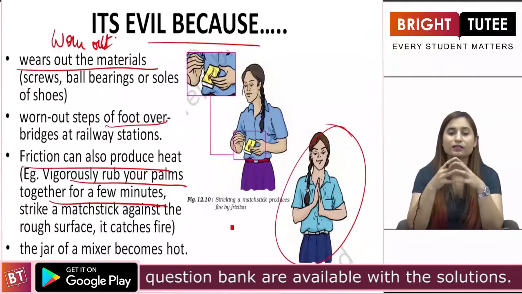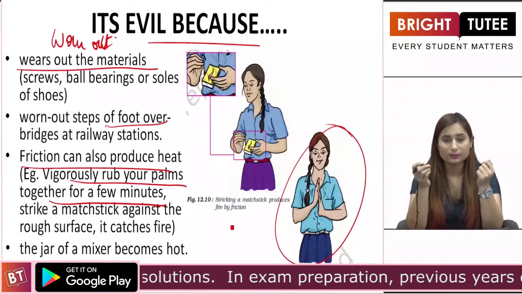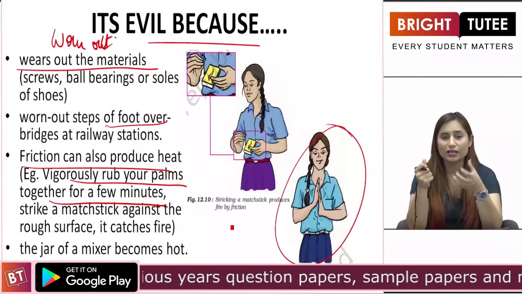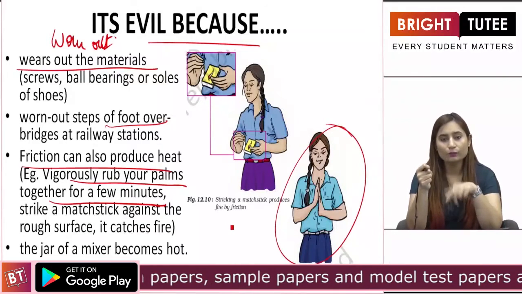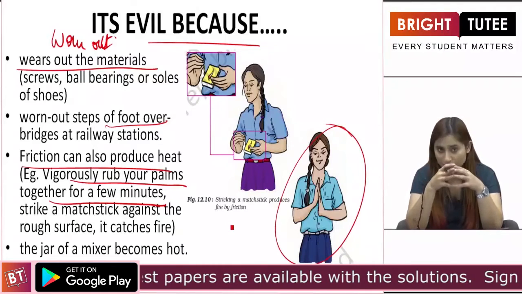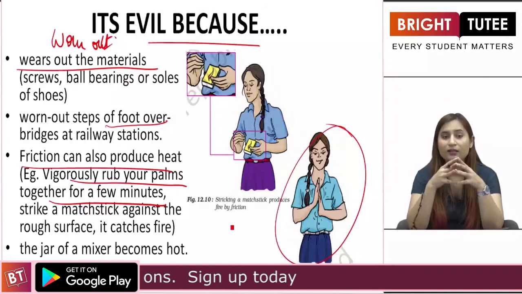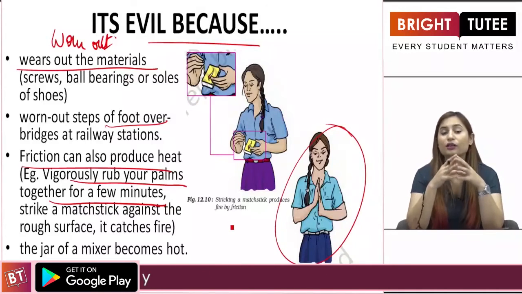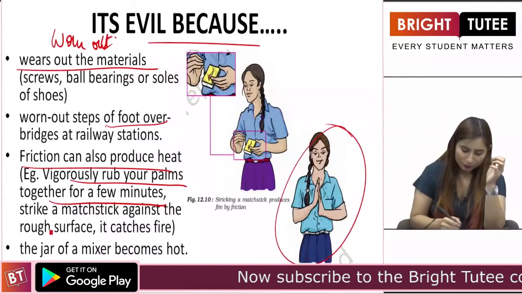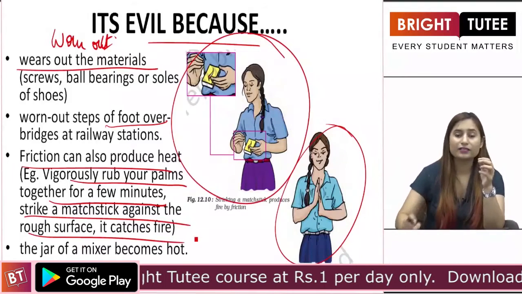So you must have seen that sometimes the tires of cars turn hot, and there are other substances, such as a jar mixer. You are mixing your fruit, you're making a shake and you're using a mixer. When it moves, it sometimes turns hot because of the presence of friction only, right? Because the substances lock into each other, and hence there is the production of heat when they start moving, right? Another example is striking a matchstick on a rough surface, it catches fire.